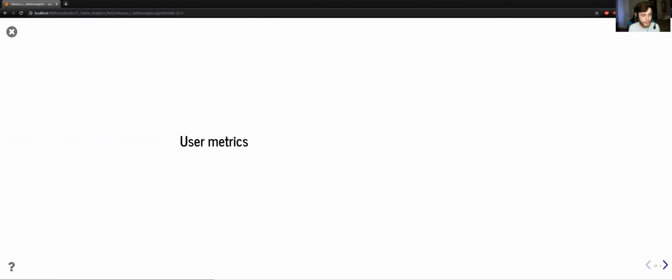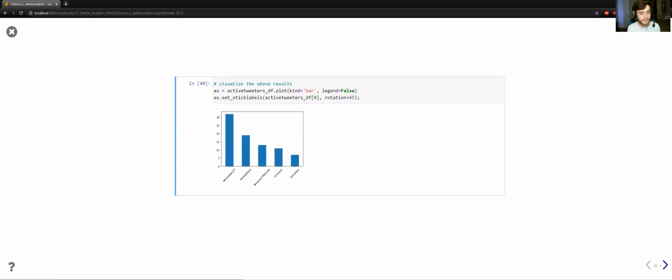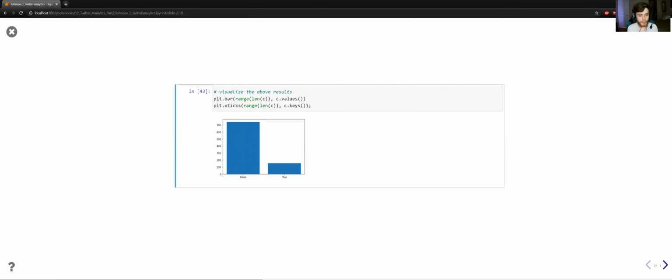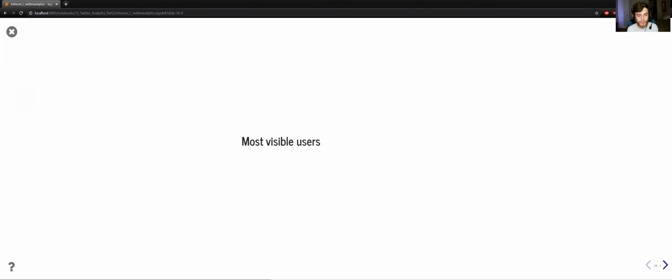For user metrics, there are 652 unique users, so there are a lot of different users interacting with this rather than just the same users interacting with content over and over. For most active users, we have a few different people here that are tweeting quite a bit in this time span, but it's all interesting information. For who's showing location information, just for a little bit of fun here, the vast majority are not sharing locations, and just a few are.